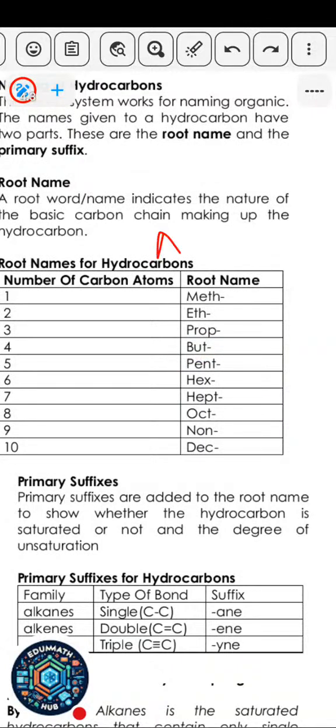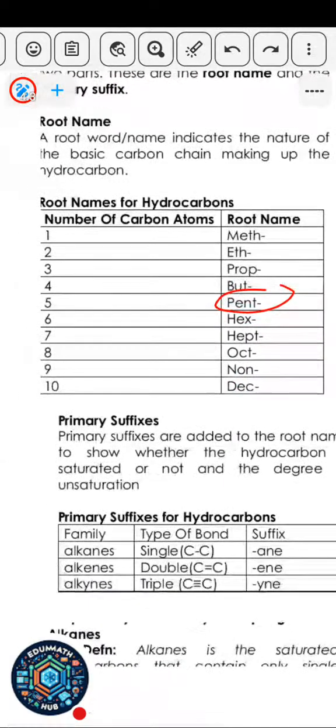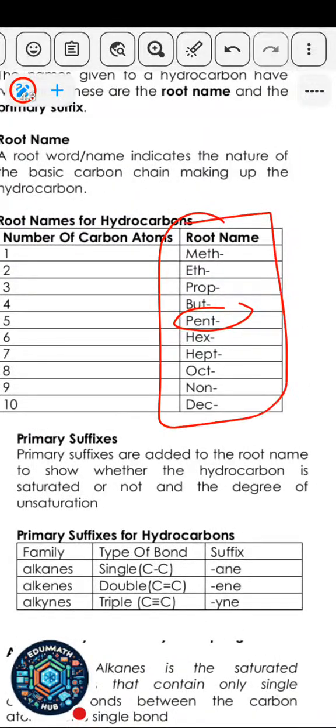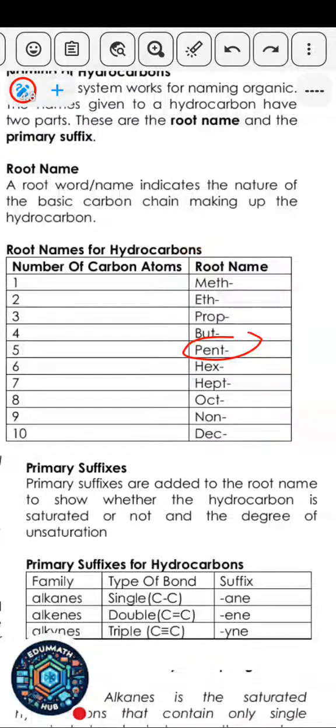If it's alkene, you say ethene, propene, butene, pentene, and so on. If it's alkyne, you say ethyne, propyne, butyne, and so on. That's for the parent name, or the root name.